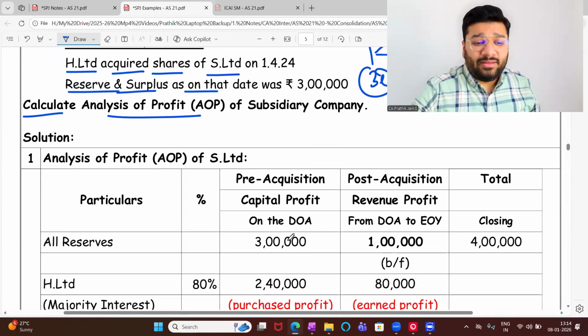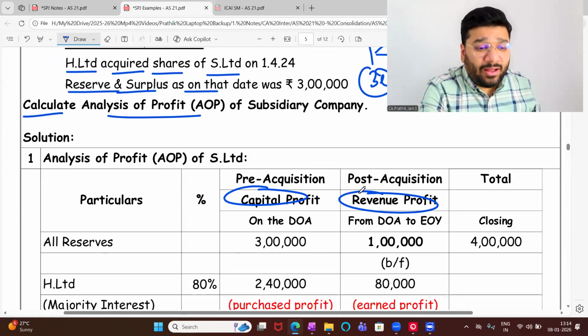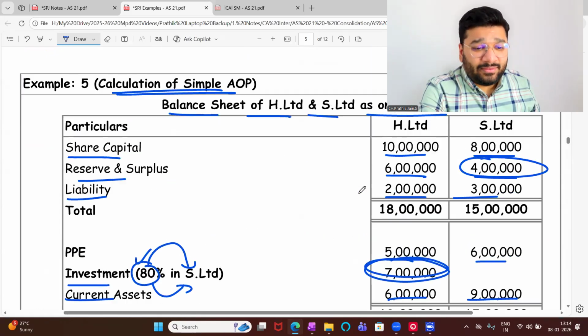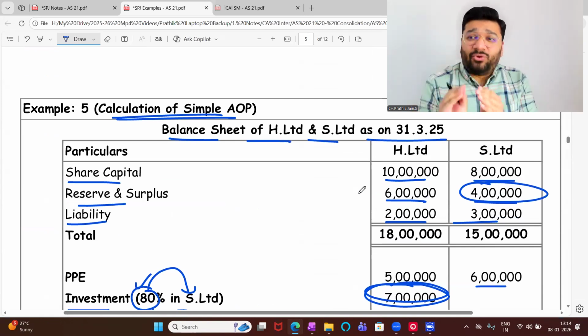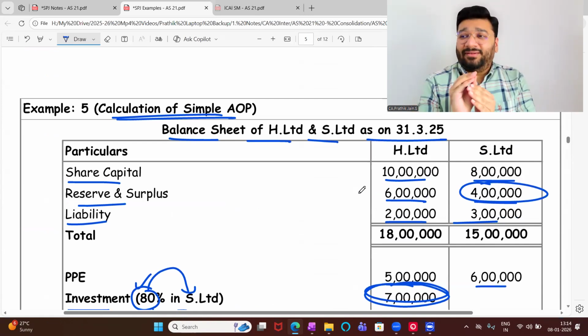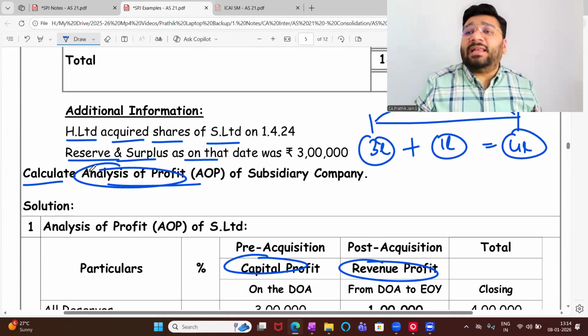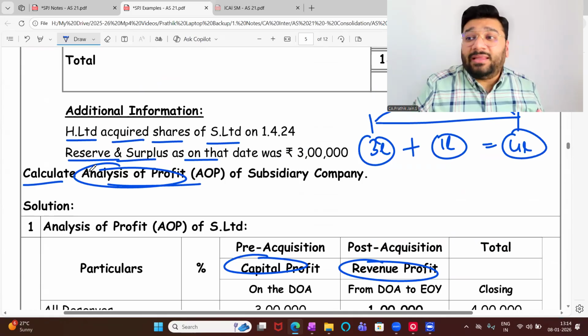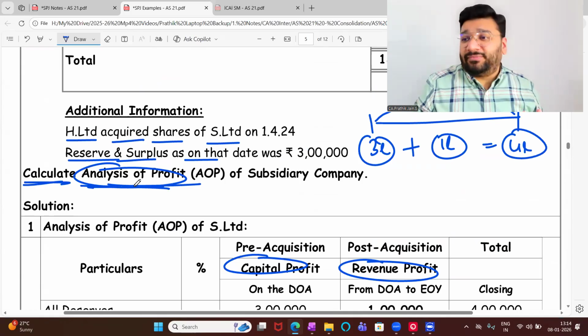Sir, I will tell you. Capital profit I have not explained, revenue profit I have not explained. That I said, no. Every question I will give the dose little by little. Here the requirement is to calculate AOP only. They didn't ask you to prepare the balance sheet. They didn't ask you to prepare CFS. They asked you to prepare only the analysis of profit.